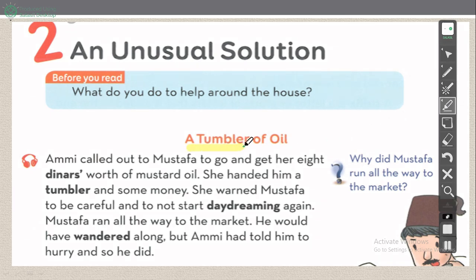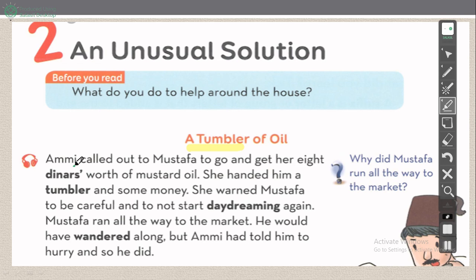A Tumbler of Oil. What's the meaning of a tumbler? A tumbler means قدح, وعاء, كوب, of oil. This is our story.